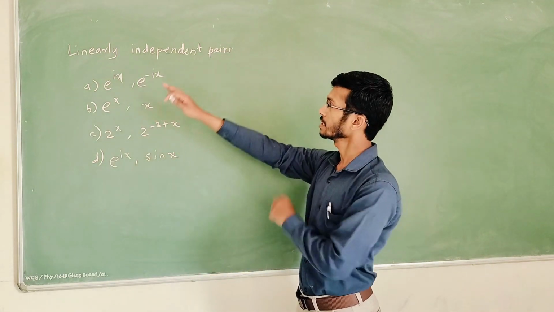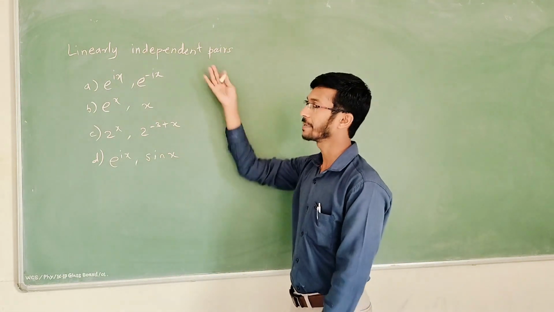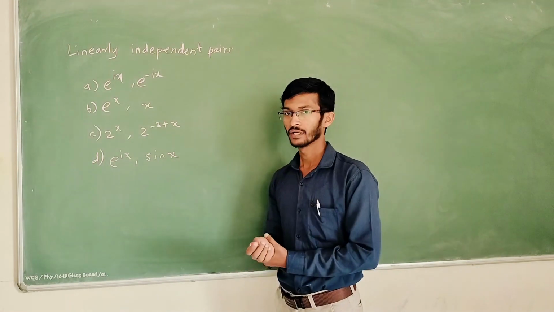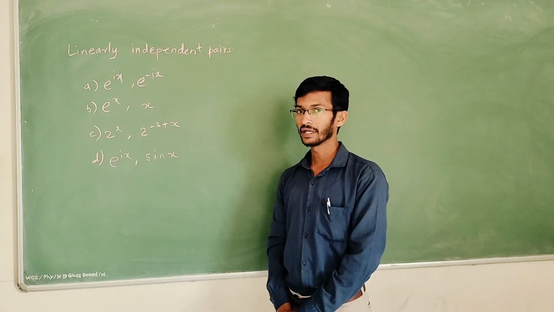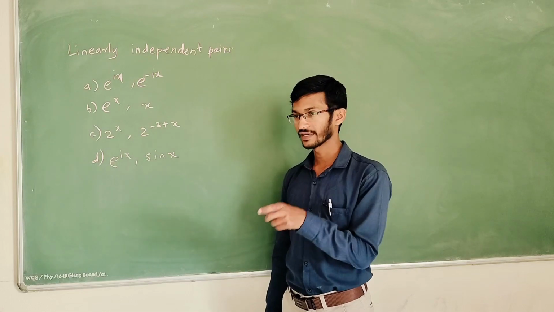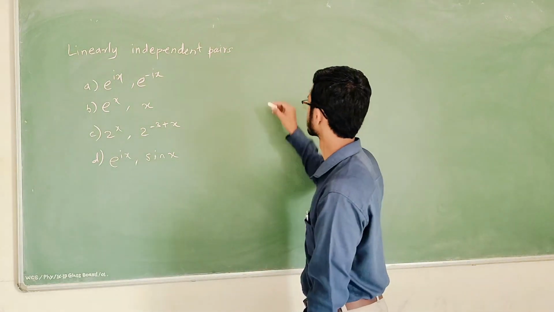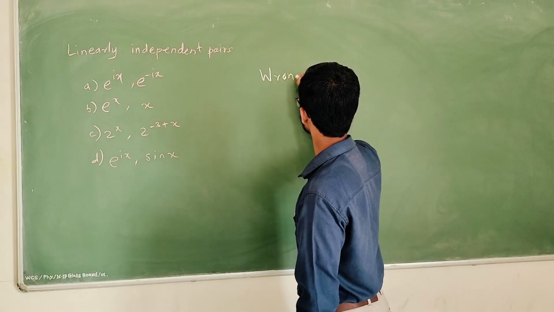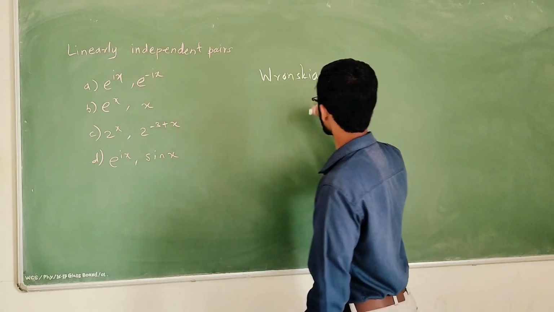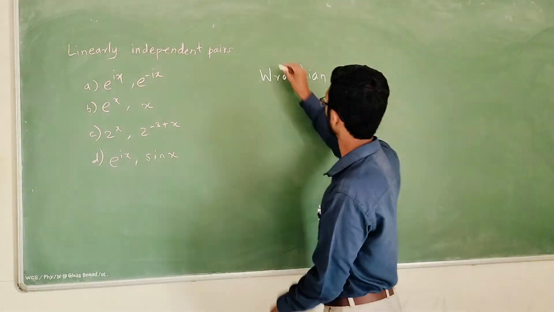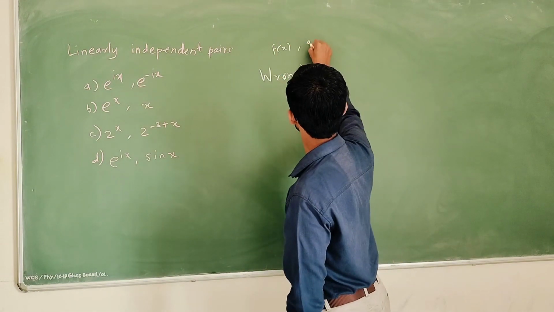We have to find the linearly independent pairs. So how do we check independent pairs? For two functions we take the Wronskian. Suppose we have two functions f of x and g of x.